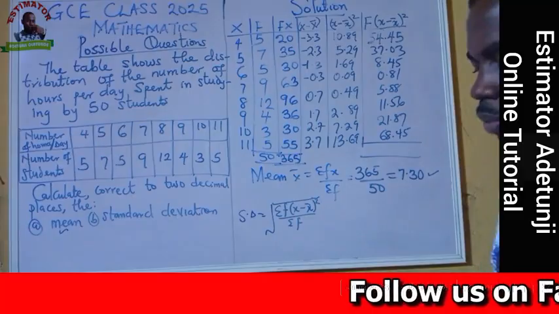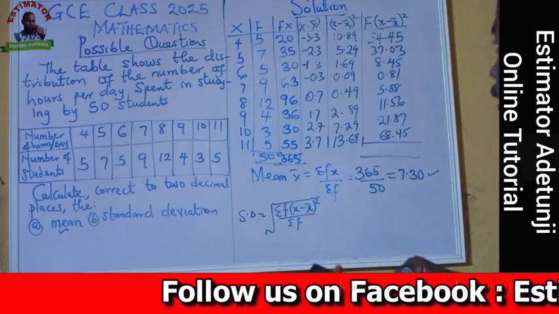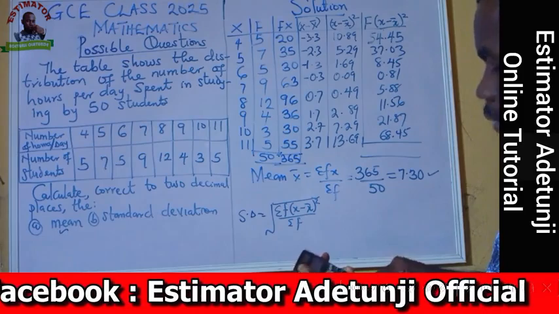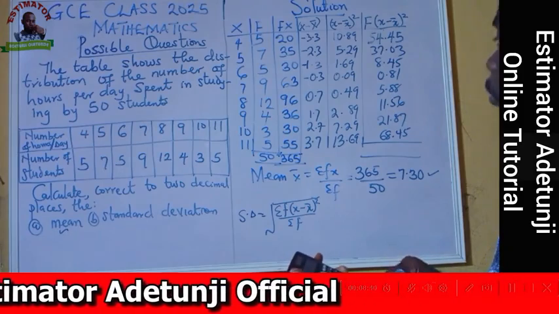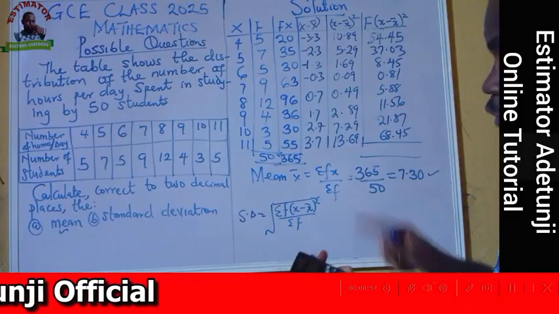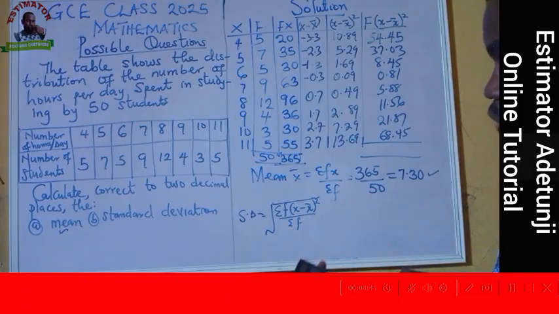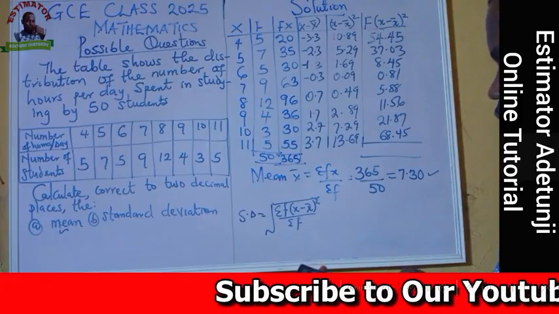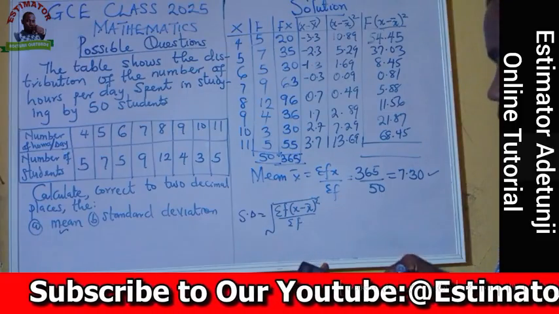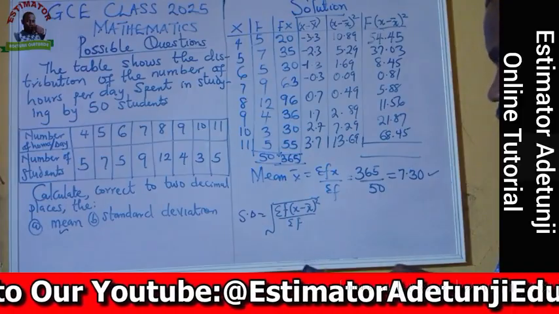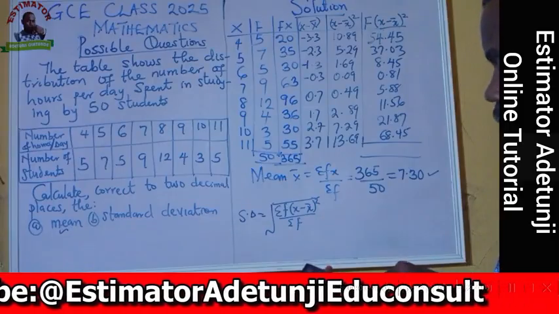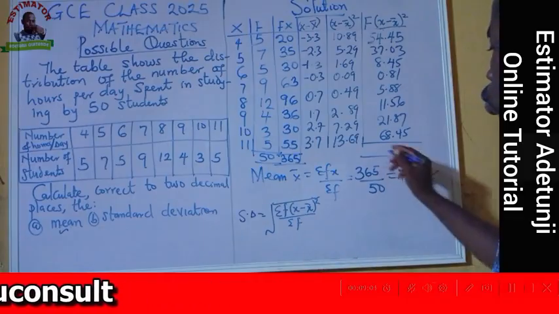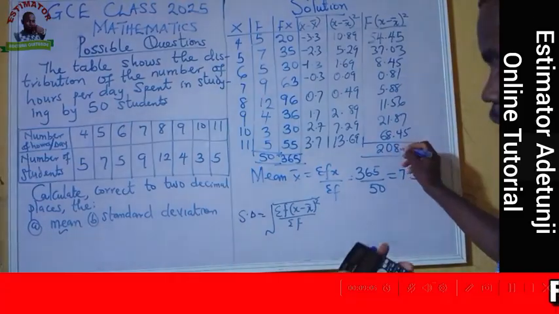So let me now sum it up, and we are moving closer to the final answer. So we have 54.45 plus 37.03 plus 8.545 plus 0.81 plus 5.88 plus 11.56 plus 21.87 plus 68.45, and then I have a value of 208.5.